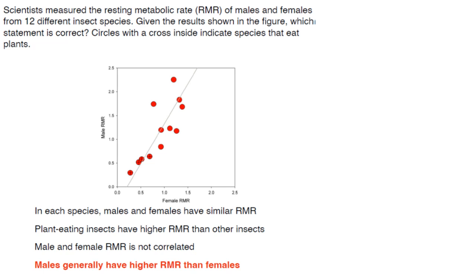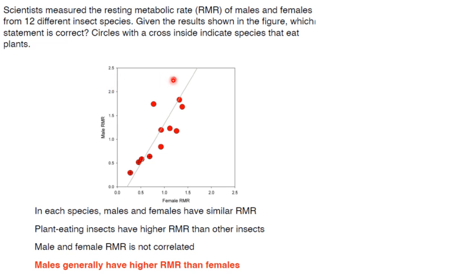Scientists measure the resting metabolic rate, RMR, of males and females from 12 different insect species. Given the results shown in the figure, which statement is correct? Circles with the cross inside indicate species that eat plants. That is these ones. These four are circled with the cross. They indicate species that eat plants. Now from these statements we have to see which is the most correct statement. In each species, males and females have similar RMR.